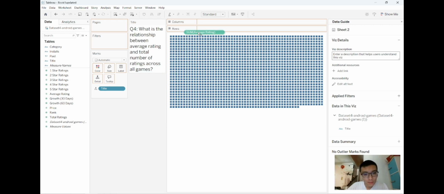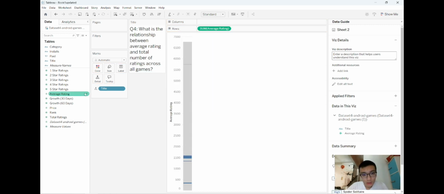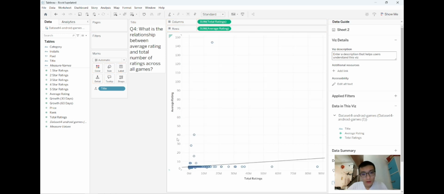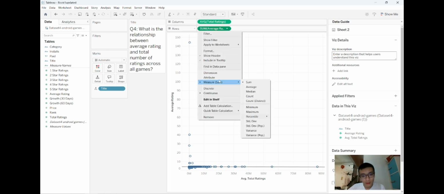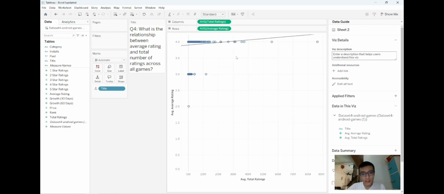So here, first of all, we have to find the relationship, so we can drag both. The columns, the x-axis, is the total ratings, and the rows, the y-axis, is the average ratings. But since we want to find the average, we need to change it from sum to average for both. So now we can see the relationship.